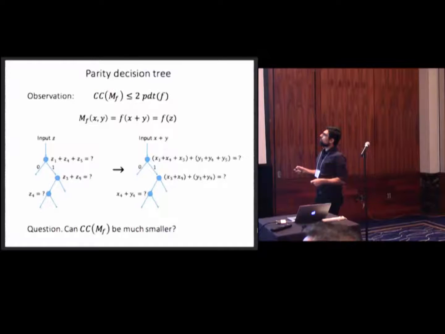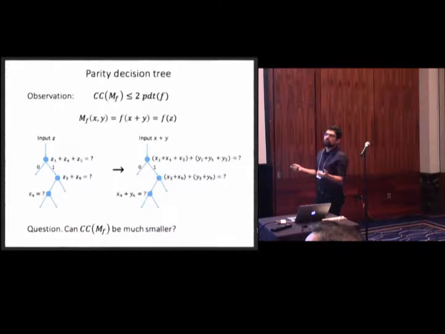Why? Suppose you have your XOR matrix that's defined in this way. Well, x and y, this is just f of x plus y by definition. Let's say x plus y is z. So suppose we have a parity decision tree for f. What does that mean? It means we have this parity decision tree for f, and we want to get a communication protocol out of it.